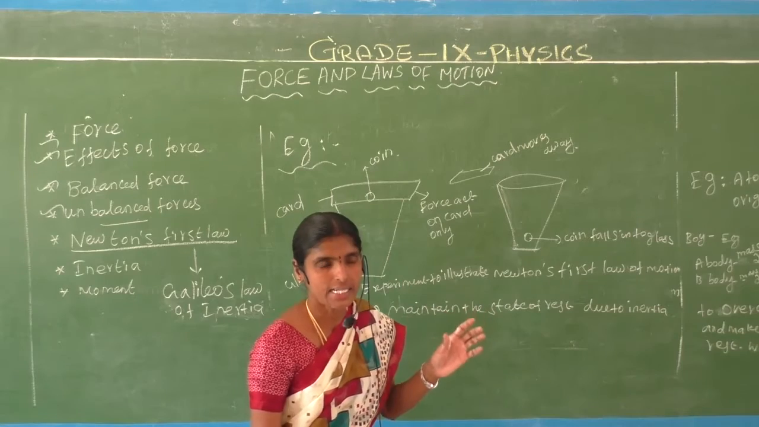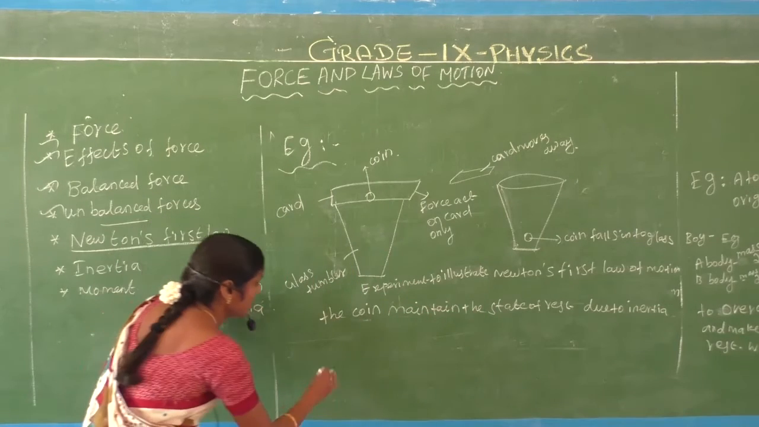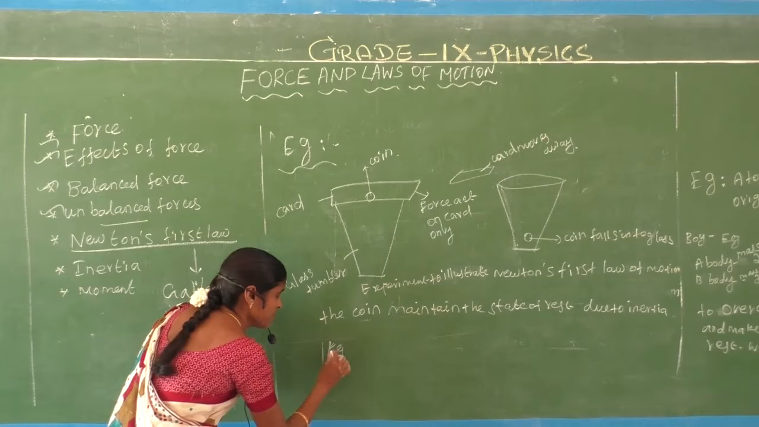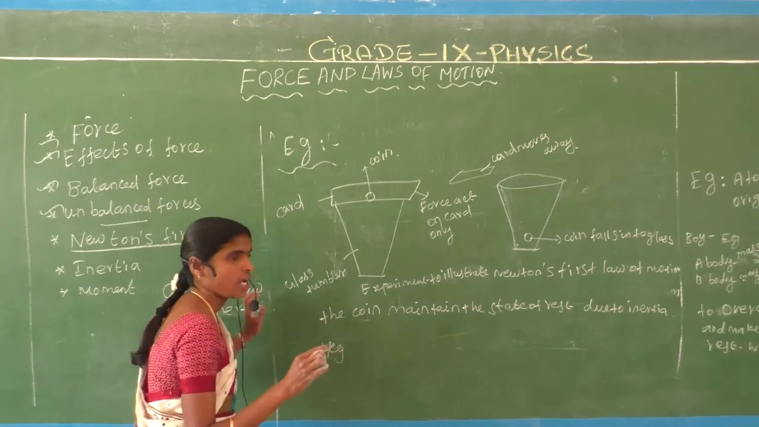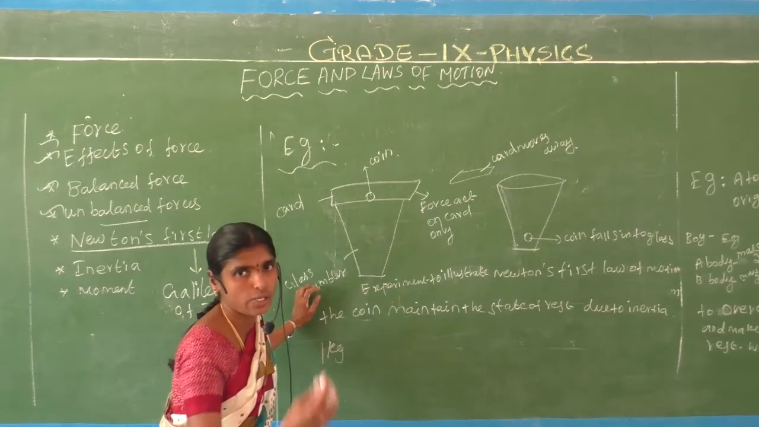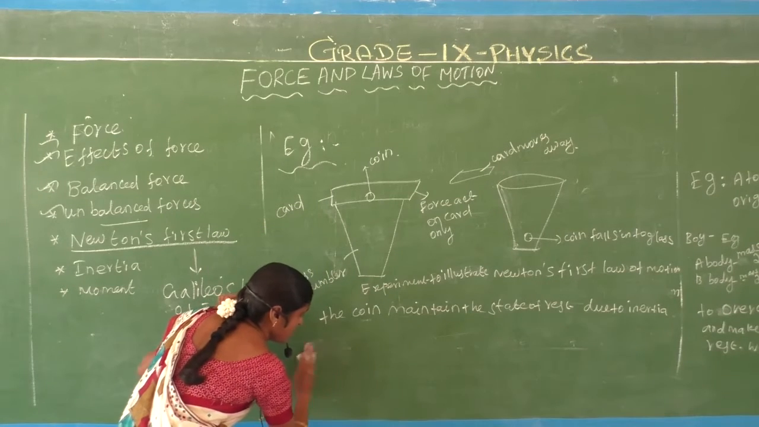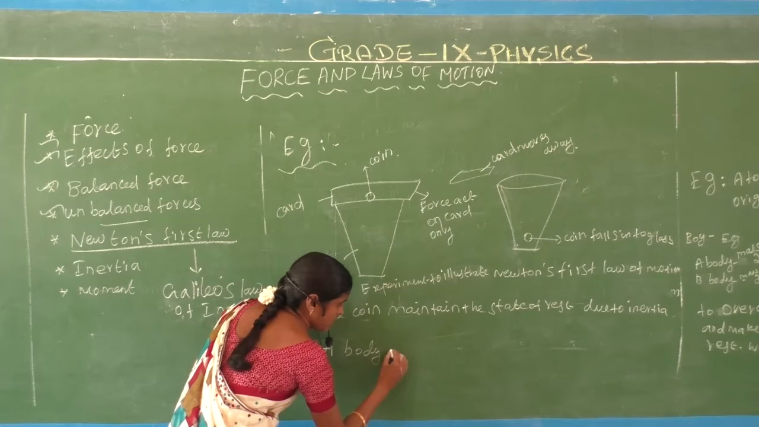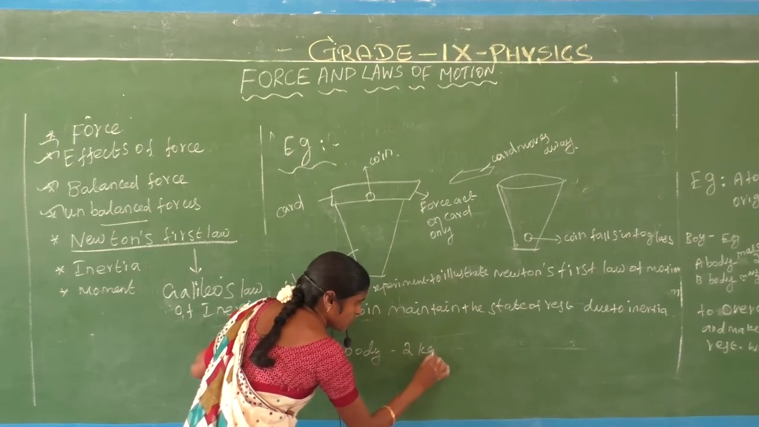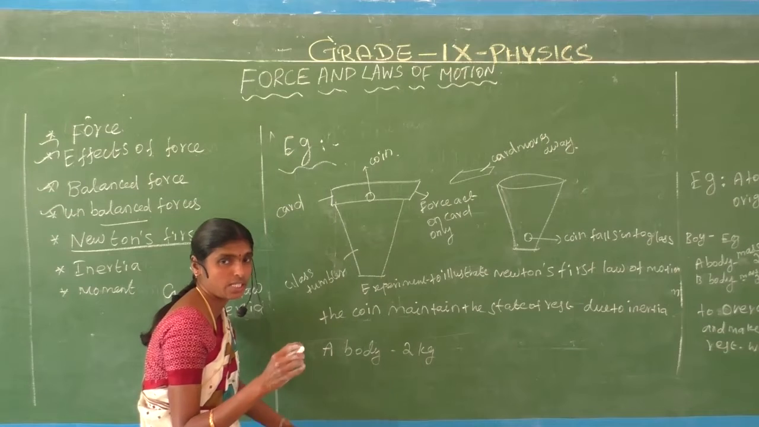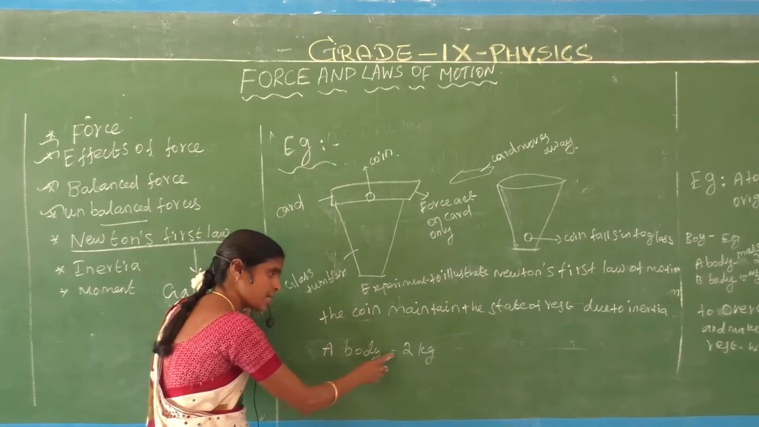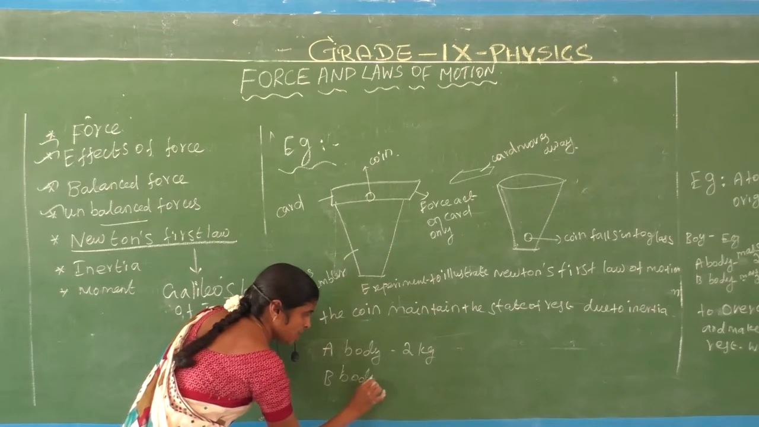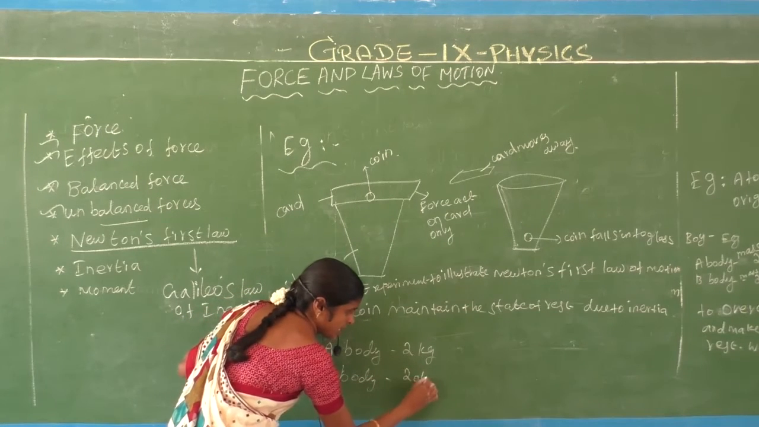A body contains a mass of 1 kg. Another body contains a mass of 20 kg. Let us consider two objects. Object A contains a mass of 2 kg. Object B has a mass of 20 kg.